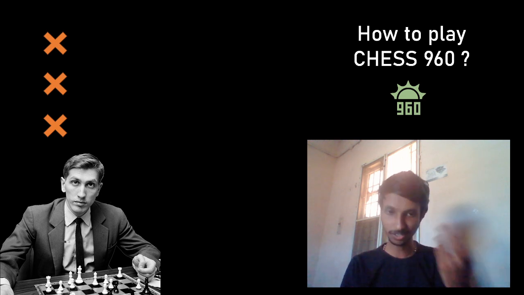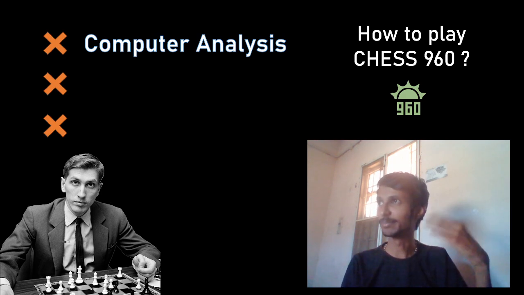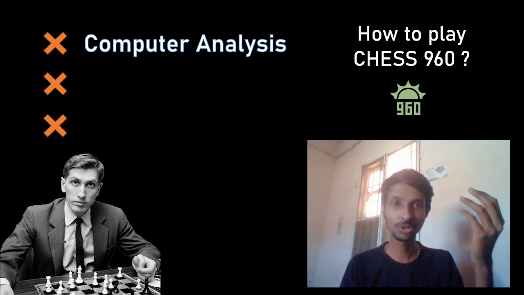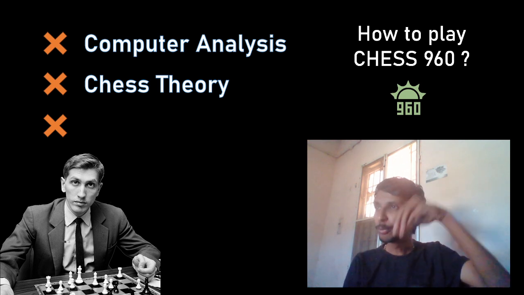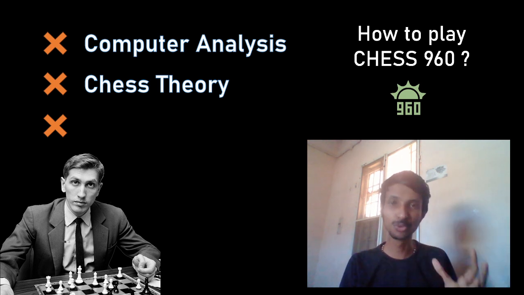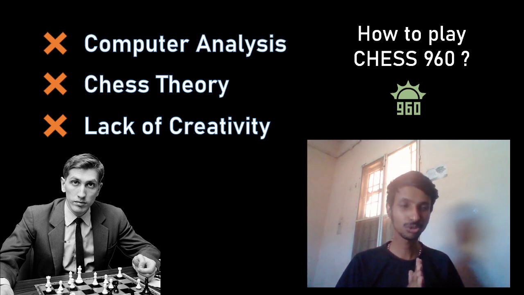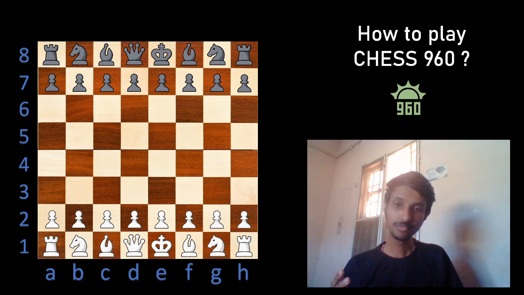The reason why he invented such a thing is because, firstly, at that time computers were getting more efficient and computer analysis for chess games had started. That had reduced the amount of thinking capability of people. People started studying from computers. Secondly, chess theories. A lot of opening theories that you have in chess. So the starting set of moves, people just memorize and commit as it is. That doesn't help either. And secondly, lack of creativity. Because of all these computers and opening theories, chess started becoming more like a memorization sort of thing with less creativity, less thinking. So he came up with this idea of freestyle chess.